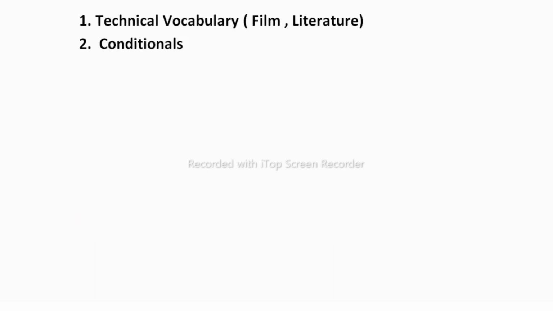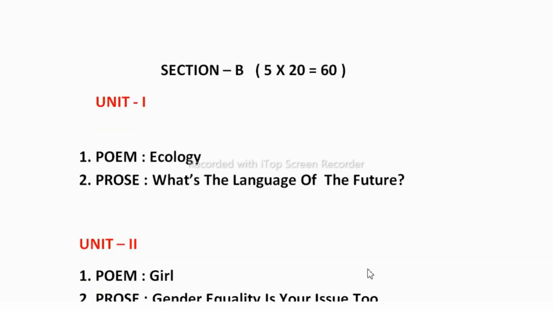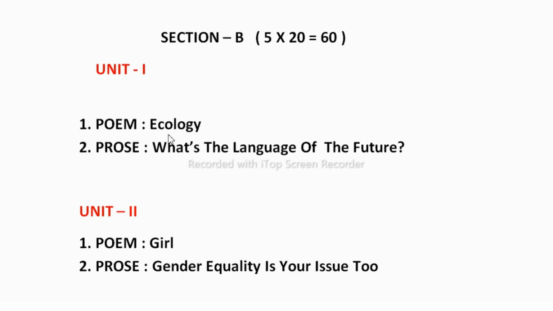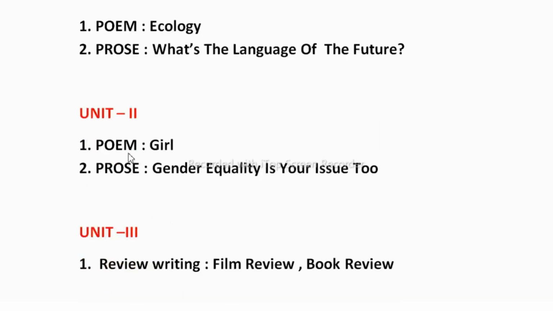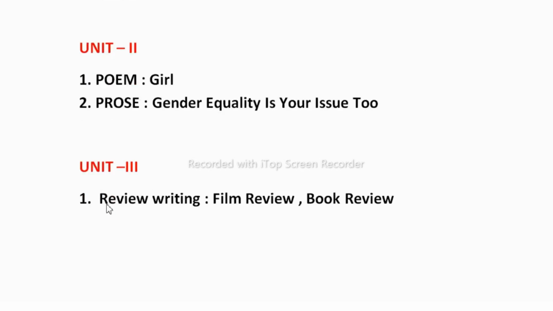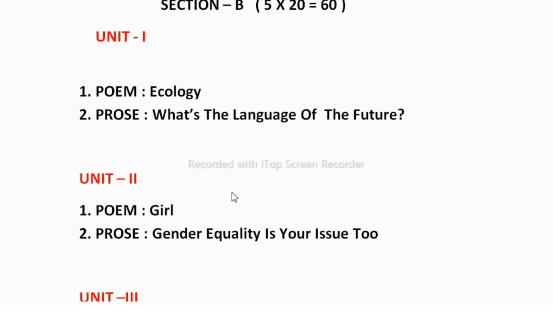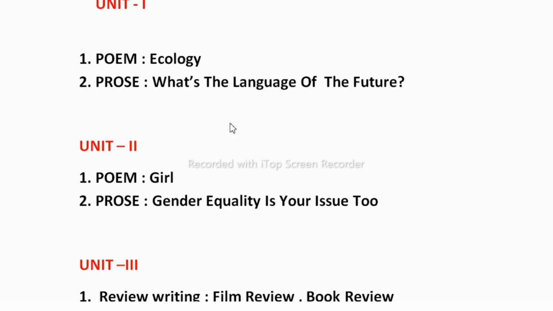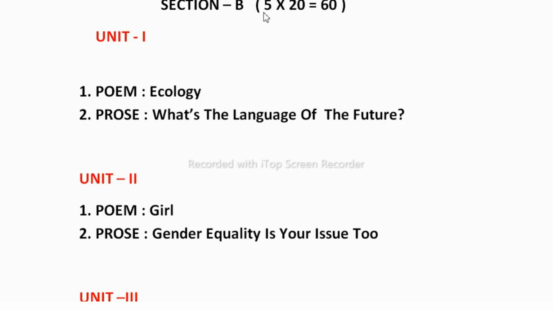And in Section B, in the first unit you have the poem Ecology and the prose What's the Language of the Future. Under the second unit you have the poem Girl and the prose Gender Equality Is Your Issue Too. In the third unit you have only one topic, review writing, film review or book review. So from Section B you will get 10 questions. Out of those 10 questions you have to answer any 5. Each one carries 12 marks, so you will get 60 marks.